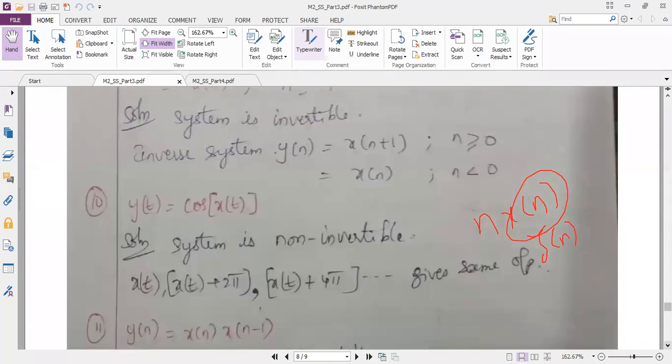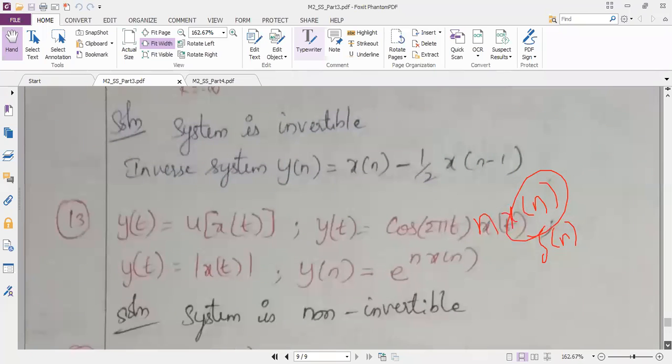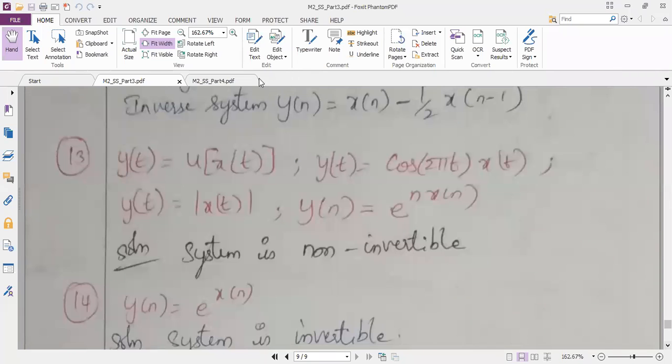Non-invertible, ma'am. Okay, non-invertible. So n into x of n non-invertible means e power n into x of n is also non-invertible, because we will substitute delta of n for x of n. You know the concept of the delta of n function. So I will get the same output for different inputs. So all these expressions will give you the answer as non-invertible.